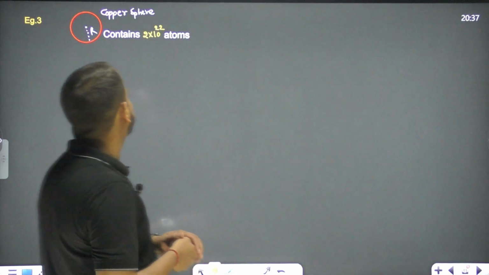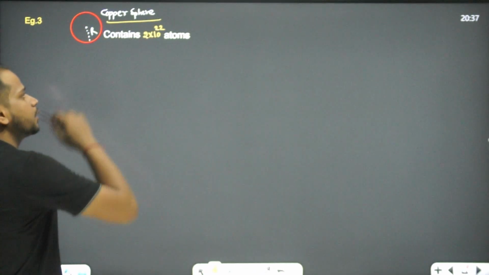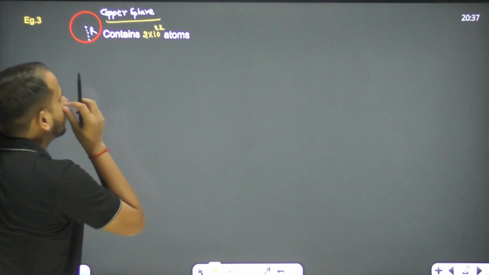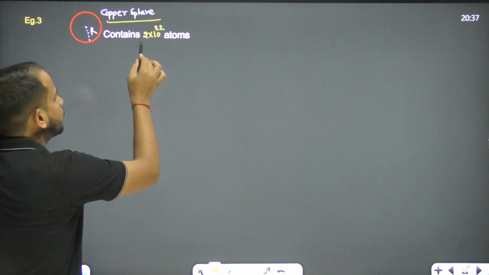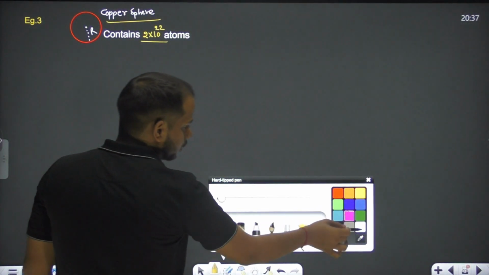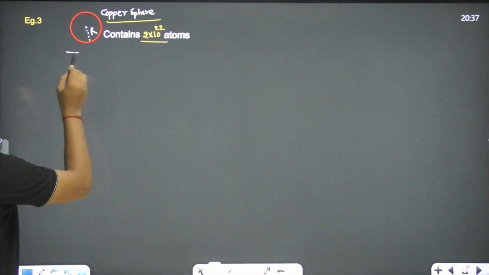Okay. Now let's move on to the next. What is the next we have? We have a copper sphere, right? If we have a copper sphere which contains 2 into 10 to the power 22 atoms. The question is not complete, right? So let's write the question properly. Contains 2 into 10 to the power 22 atoms.